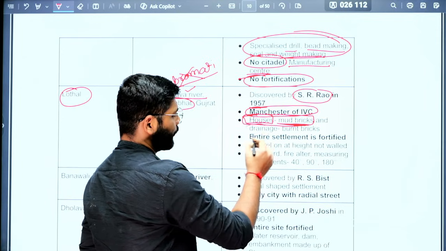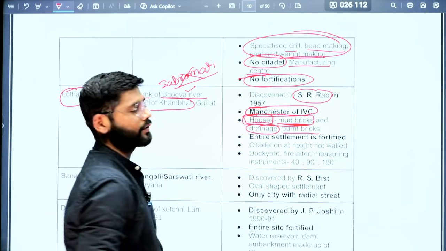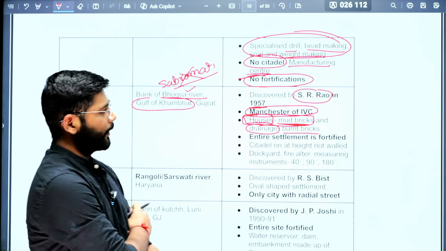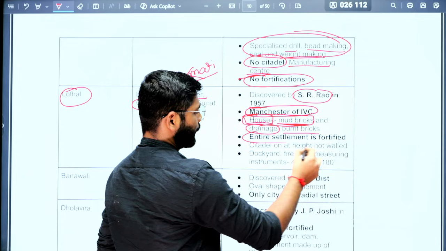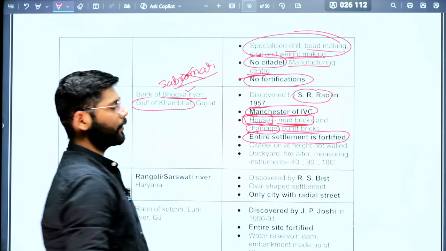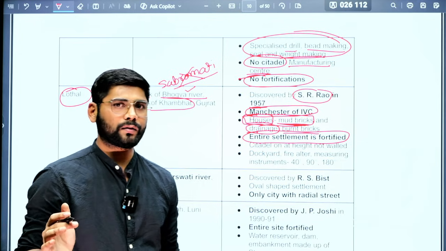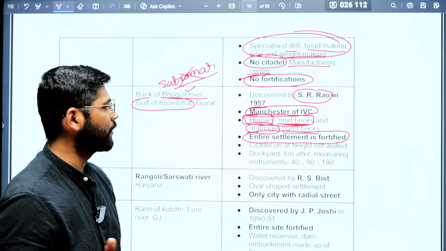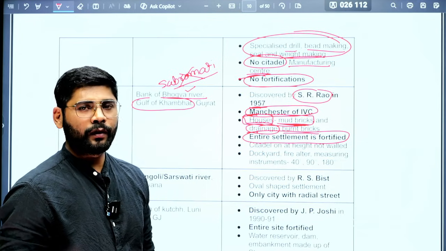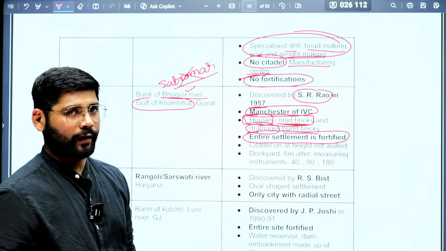Then the drainage was made up of burnt bricks. This is the important thing. Then the entire settlement of Lothal was fortified because it was one of the famous port cities in the Indus Valley civilization. So for security purposes, they fortified the entire settlement.